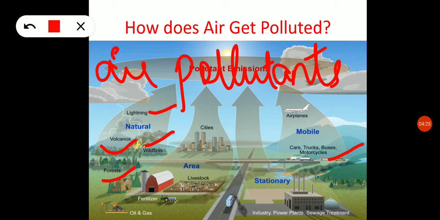Pollutants are also released by burning firewood and cow dung cakes. If these pollutants are released, what are the effects? Many respiratory problems are caused by air pollution.